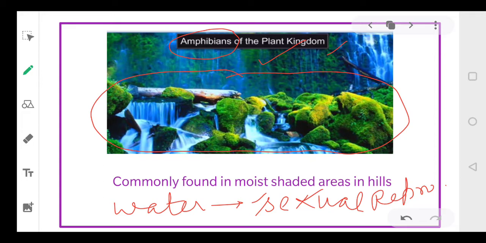They are generally found in damp, humid and shady places, right? And they play a very important role in plant succession on the soils and on the rocks. That is why the rocks get covered with these green leafy plants where a lot of water is available, near the waterfalls. This creates a beautiful scenario near the water bodies, isn't it?